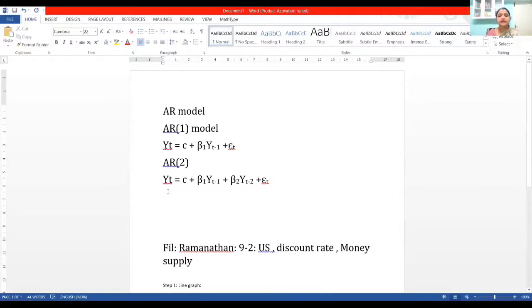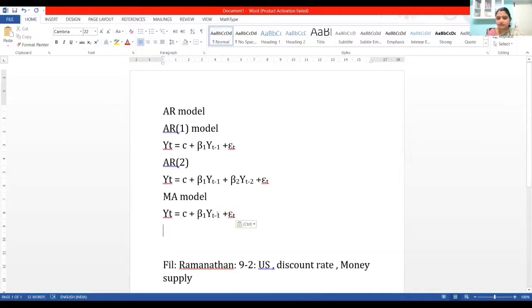Okay. Now when it comes to the MA model, what happens in the MA model? We don't have this self regression. Autoregression is not there. Rather, the series will depend only on, instead of C, it's generally written as mu.